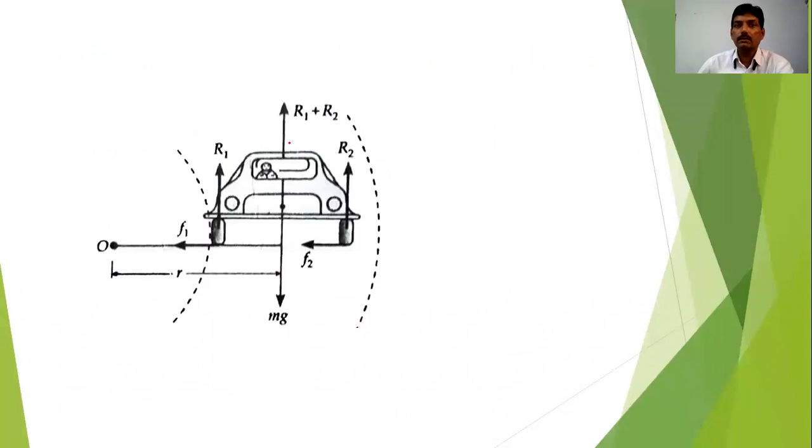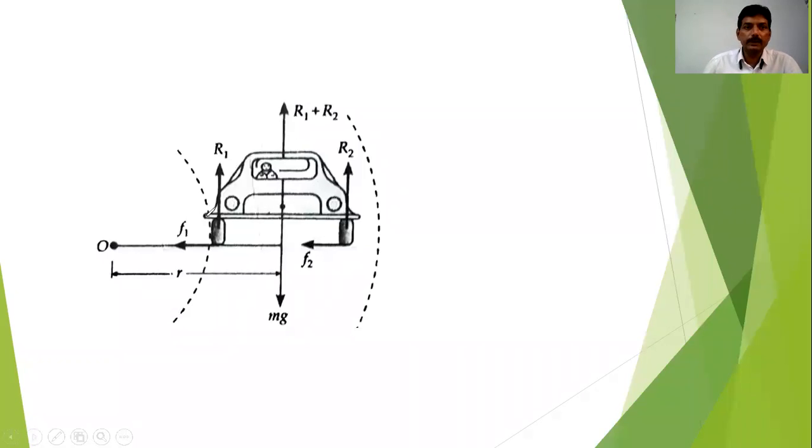So these things are very important now, and we have to discuss the derivation of banking of road. So what is banking of road here? Now first of all, we'll see in case of the level road what should be the maximum velocity in case of the level road.